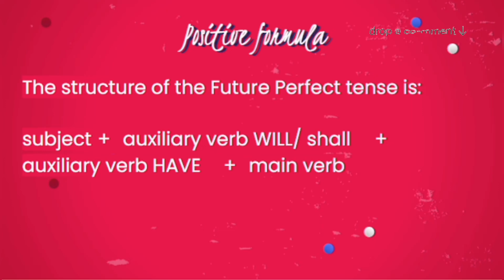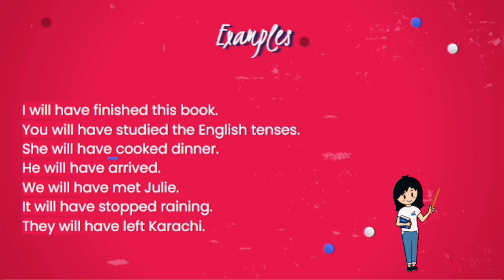Positive formula. The formula for the future perfect tense is pretty simple. Subject, will have and shall have, past participle and then object. It does not matter if the subject of your sentence is singular or plural, the formula does not change. Now I will discuss the examples of positive formula.